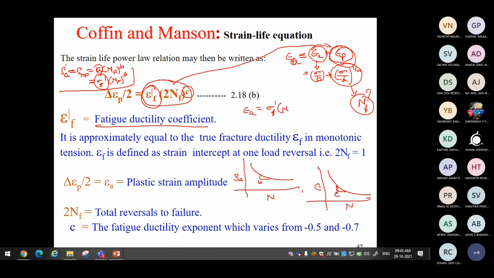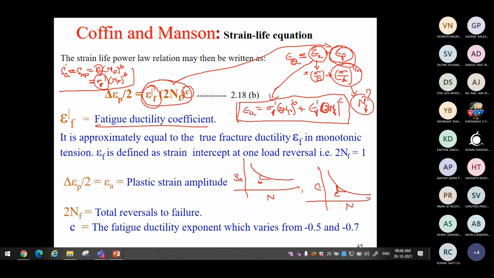So sigma F dash by E, NF to the power B for the elastic part, and for the plastic part, it is the true fracture strain into 2NF to the power C. The 2 is there because if I use half cycles, then here also I use 2. I already explained this earlier in high cycle fatigue. If we use 2, it means that many reversals, or only NF, that many cycles.